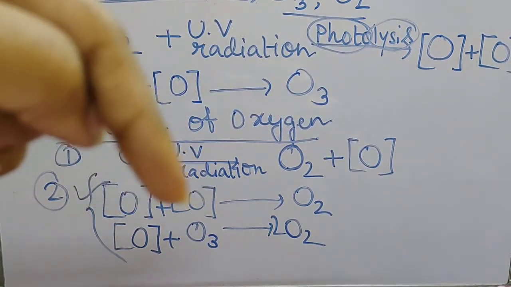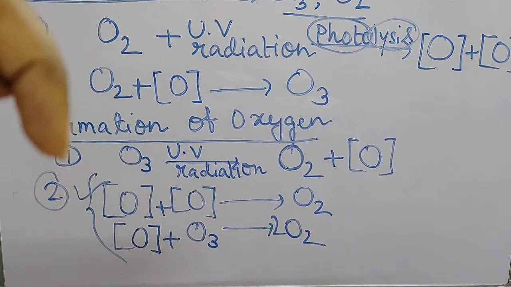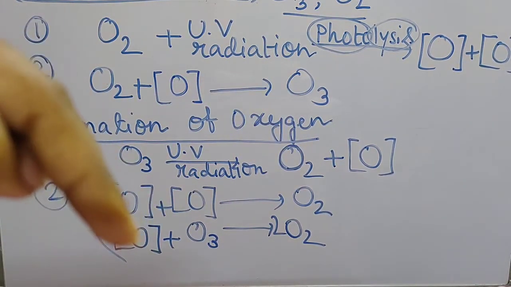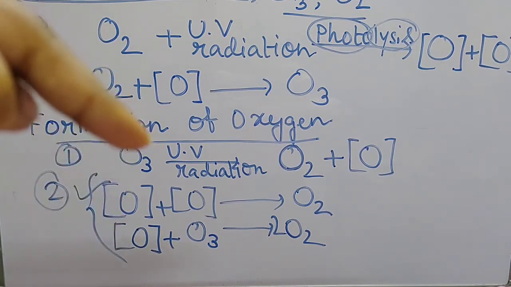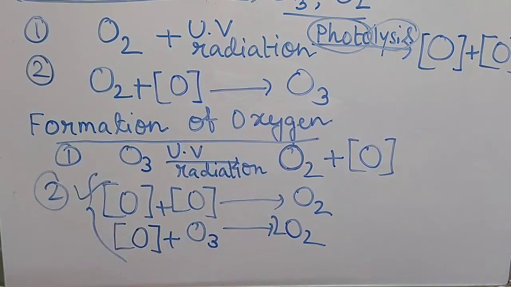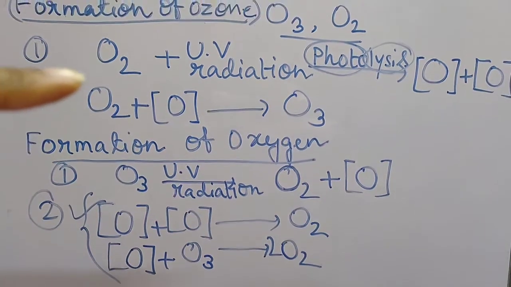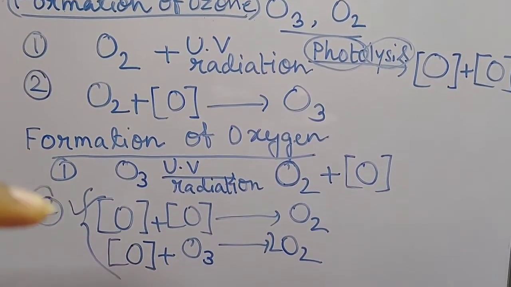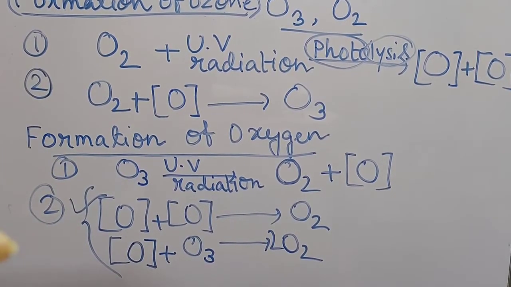Now these oxygen atoms can react between themselves to make one oxygen molecule, and the oxygen atom can also attack this ozone and break it down into two oxygen molecules. So the first two steps were the formation of ozone, and the last two steps are the formation of oxygen.